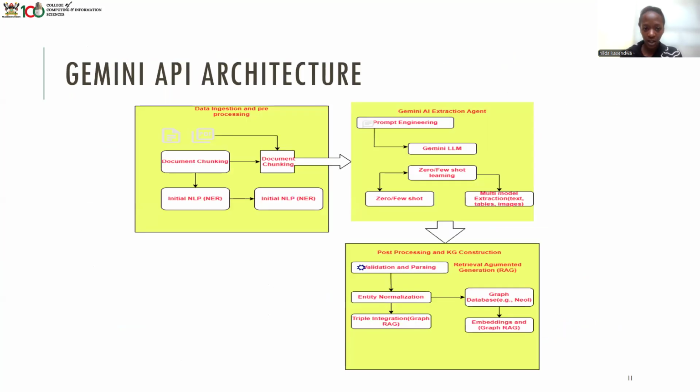This is the architecture of the Gemini API, where we have the document checking after feeding our PDFs into the Gemini API. There is document chunking, there is initial NLP, then we proceed to the Gemini AI extraction agent, where there is prompt engineering, the Gemini large language model, and there is few-shot learning. There's multimodal extraction, that's the text and tables with the images. Then we proceeded to the post-processing and knowledge graph construction, where we had the validation and parsing, entity normalization, the triple integration, the graph database, and the embeddings.